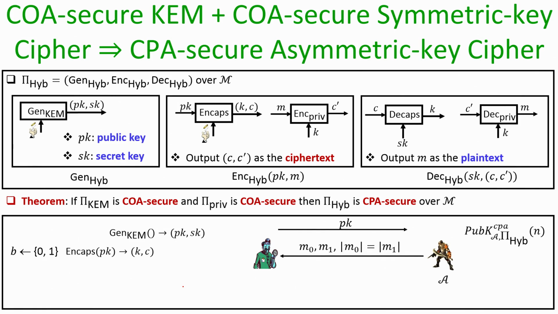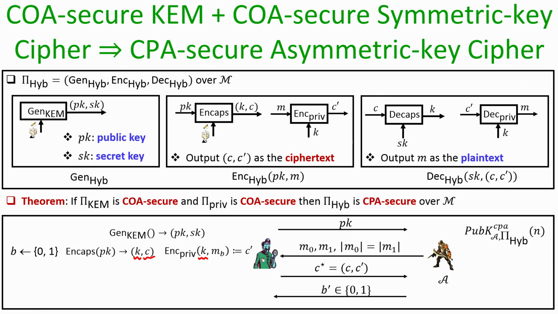To encrypt the challenge plaintext, the challenger runs the encapsulation algorithm under the public key and obtains the encapsulated key little k and the encapsulation of the key, little c. Then, using the encapsulated key, it runs the symmetric key encryption algorithm to encrypt the challenge plaintext MB and obtain the ciphertext C dash. The challenge ciphertext for the adversary is the encapsulation of the key and the actual encryption of the message MB. The challenge for the adversary is to identify whether it is seeing C star, which is an encryption of M0 or M1, and it will submit its output.